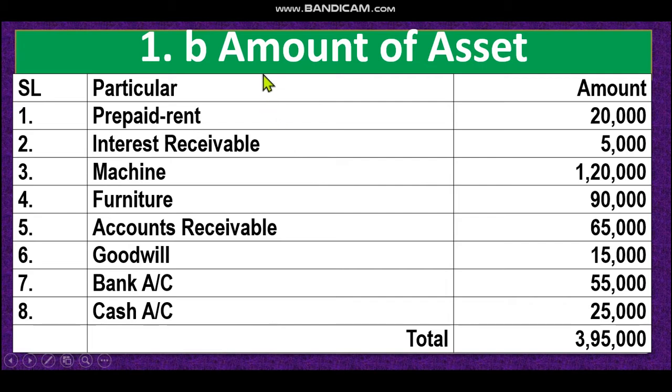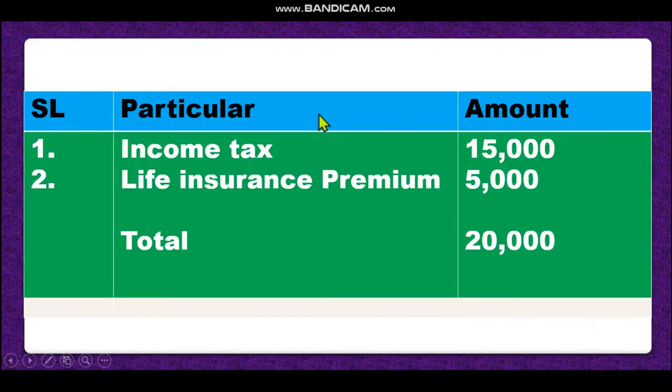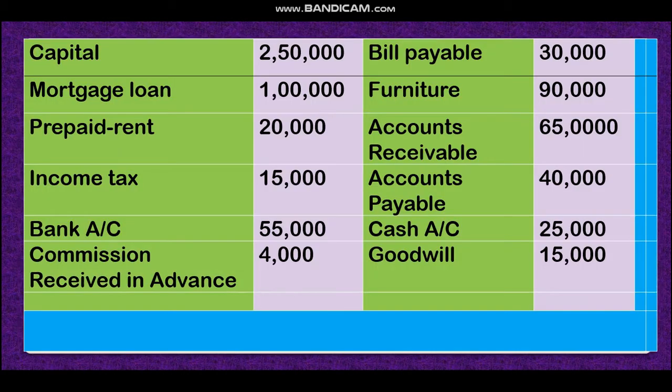Look at, now we have to find out the amount of assets. We have to find the amount of assets. Again let's see the question. Dear student, at first you have to know what an asset is. An asset means the things that belong to an organization and will give service for a long time. That means the things that belong to an organization and will give service for more than one accounting year.